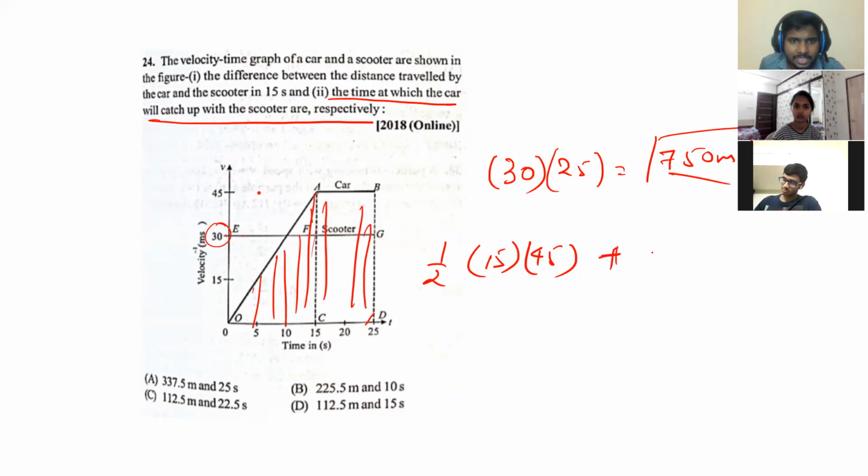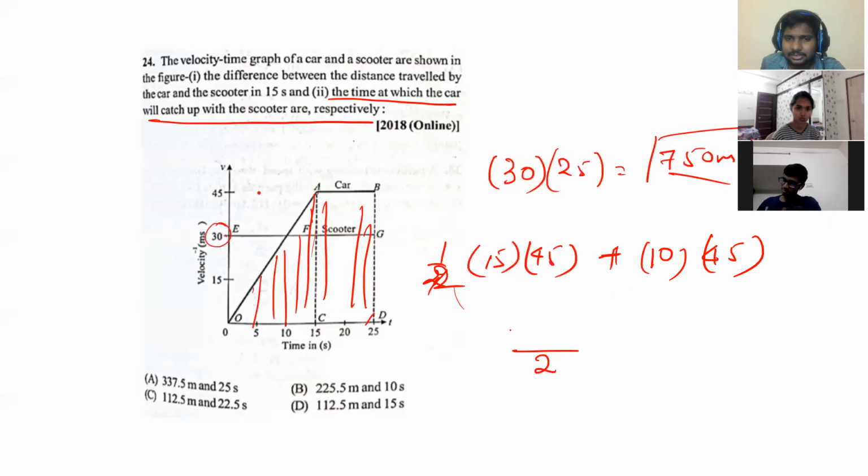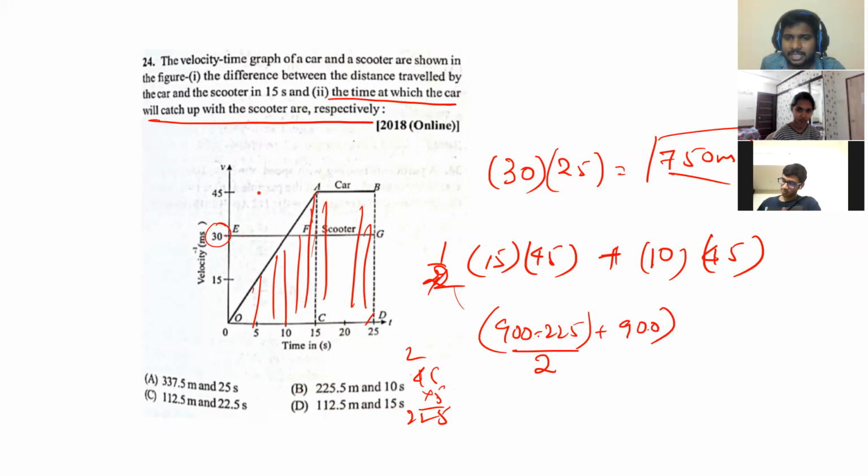Rectangle is 25 minus 15, which is 10, into height 45. Now if I take LCM of 2, 900 minus 225, 900 plus 900, 1800 minus 225, so 1575 by 2.